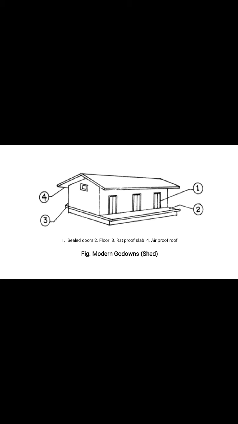The belt conveyors are also used in bulk sheds for loading and unloading grains. For larger sheds having 50,000 to 60,000 tons capacity, a suspended drag chain conveyor is used for loading and unloading of grains. So this figure shows a modern godown shed. First stands for steel doors, second stands for floor, then third stands for rat proof slab, and fourth stands for air proof roof.